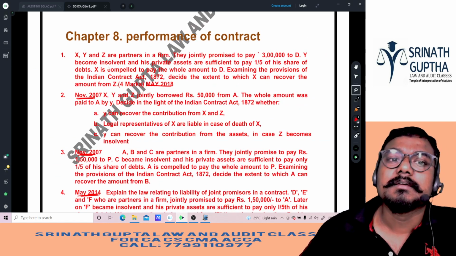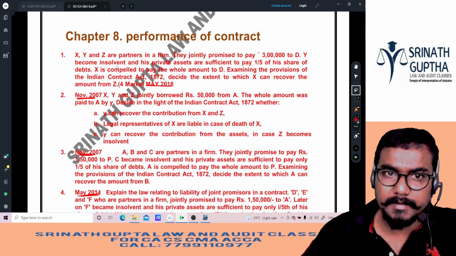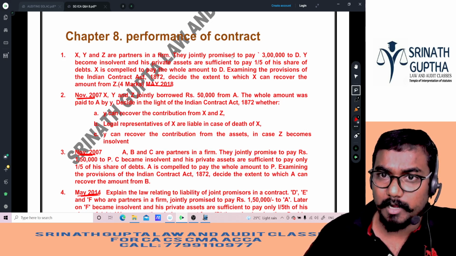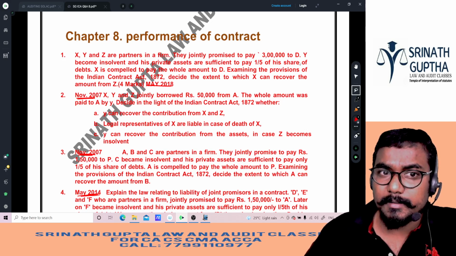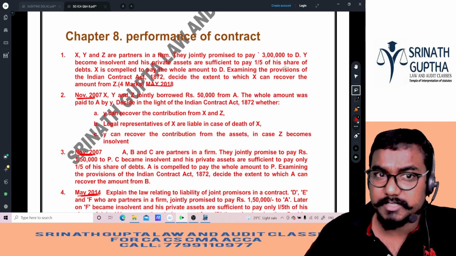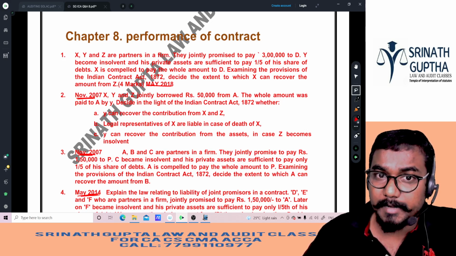See, once again, X, Y, Z are partners in a partnership firm. They jointly promised to pay 3 lakh rupees to D. Y becomes insolvent and his private assets are sufficient to pay 1/5 of the share of the debts. X was compelled to pay the whole amount.